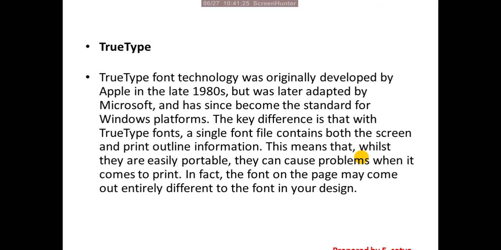Actually, these first TrueType fonts were developed by Apple in the late 1980s. Then the same TrueType fonts were adapted by Microsoft. So it contains both the screen and print outline information. So they can cause problems when it comes to print. In fact, the font on the page may come out entirely different to the font in your design. So that is it.